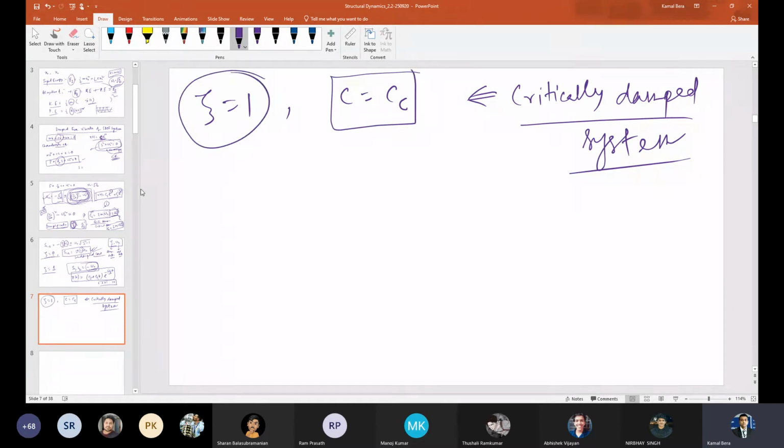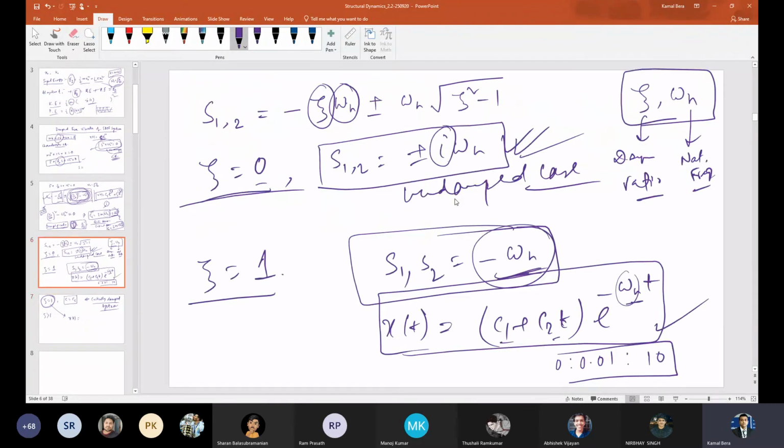The definition of critical damping is the lowest amount of damping. If zeta is greater than 1, let's say 1.5, it will also be non-oscillatory in nature. So it is the lowest amount of damping which has to be present in the system for non-oscillatory motion. That is the physical definition. Then you can say zeta is equal to c by c_c, c_c equal to 2 m omega n, whatever you like. Now for this case we have obtained C1 plus C2 t times the exponential, right?